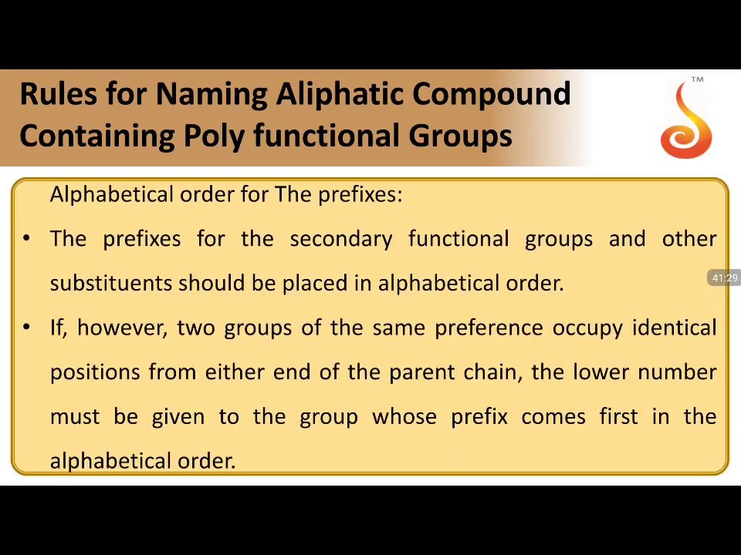Now the last point we need to know: if you have polyfunctional groups, in that case the prefixes for secondary functional groups and other substituents should be placed in alphabetical order. However, if two groups of same preference occupy identical positions from either end, that means if I am naming from left to right, or from right to left, I am getting the same numbering for the substituents, in that case the lower number must be given to the group whose prefix comes first in alphabetical order. So this is going to be very crucial.